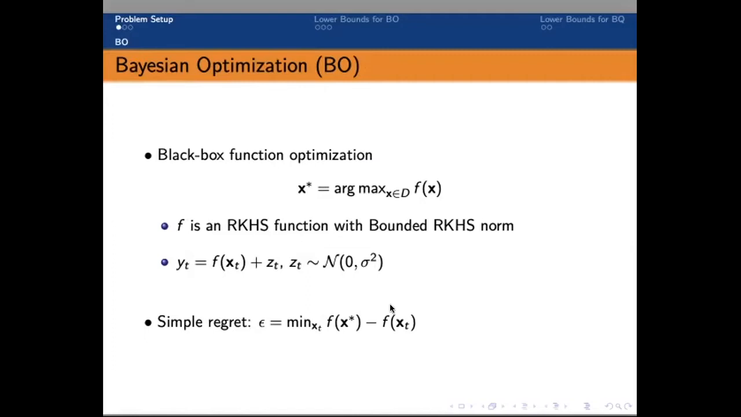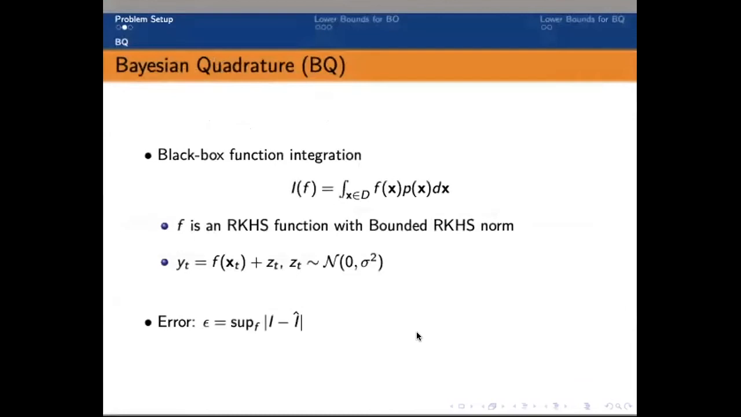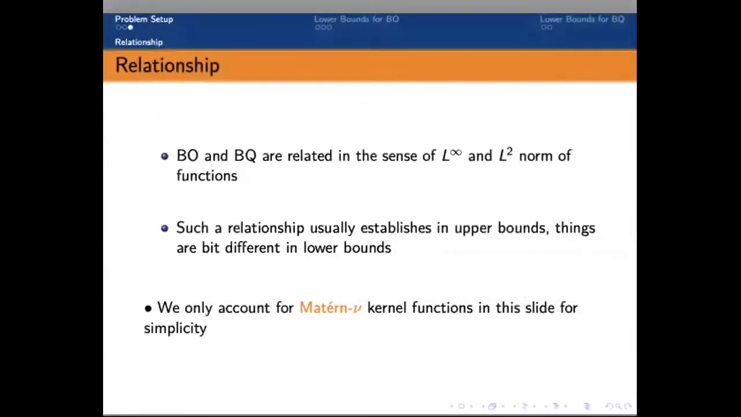After T steps, we measure the performance of the algorithm using the simple regret, which is simply the difference between the function optimum and our latest observed function value. So this is Bayesian optimization, and the other one is called Bayesian quadrature, which is basically estimating the integration of the target function through bandit feedbacks. The error measurement is just the mean absolute error between the true integral I and estimated integral I hat. As you may find, BO is more like estimating the L infinity norm of the function, and BQ is like estimating the L2 norm of the function.